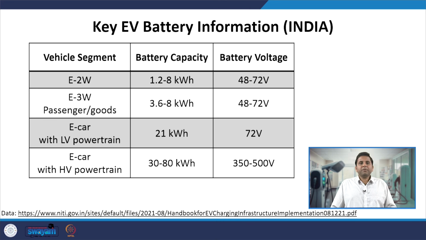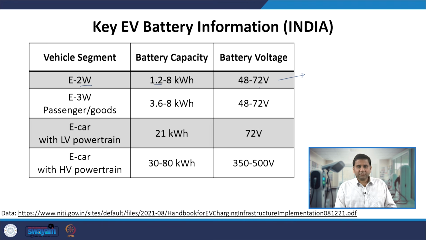Now let us talk about some EV battery information, because that will define some of the important criteria related to the charging system. Particularly from the Indian perspective, though most of the things are relevant for the rest of the world as well. Electric two-wheelers have battery capacity from 1.2 to 8 kilowatt hour, with battery voltage from 48 to 72 volt.